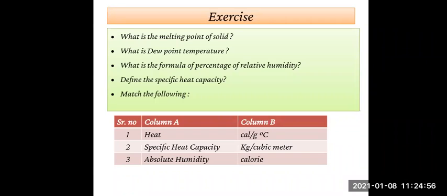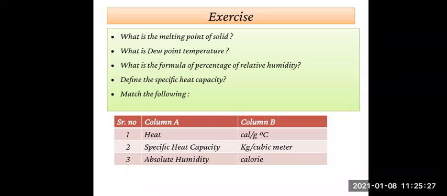And the next question is, match the following. You can match that heat. Today only we have seen the unit for heat. The unit for heat is... For the second one, specific heat capacity, the unit is calorie per gram degree Celsius.